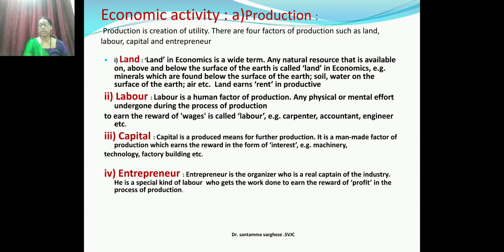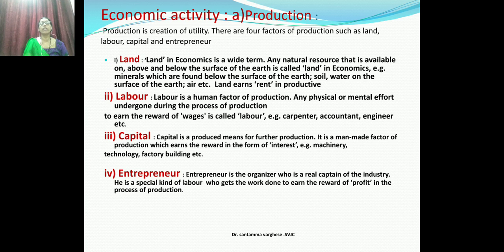Now what is labor? Labor is a human factor of production. Any physical or mental effort undergone during the process of production to earn the reward of wage is called labor. Anything mental or physical means, many kinds of work. You can see the work of the clerk.